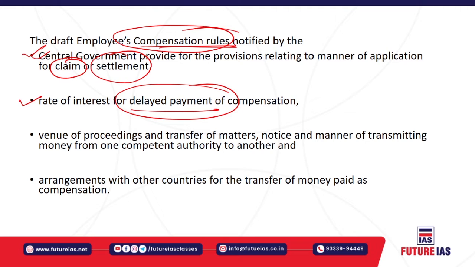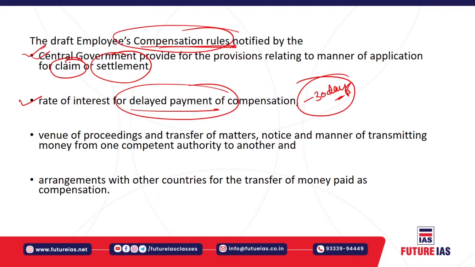So in that respect, as per the new rules, if the amount of compensation payable under these draft guidelines is not paid by the employer within a period of 30 days, there is a 30-day window within which the employer has to pay the compensation to the employees.